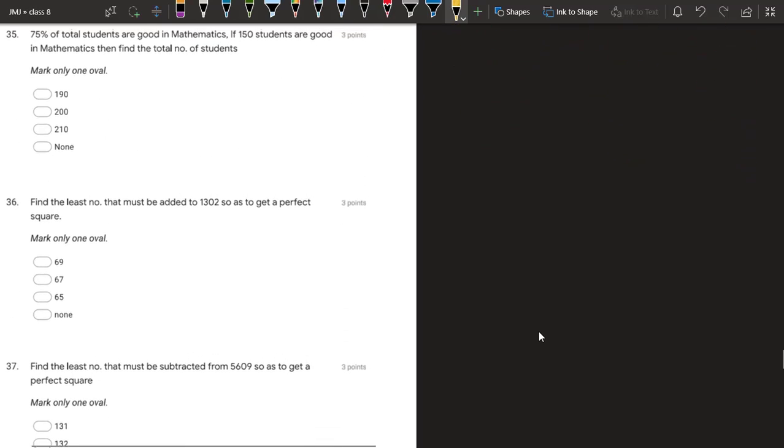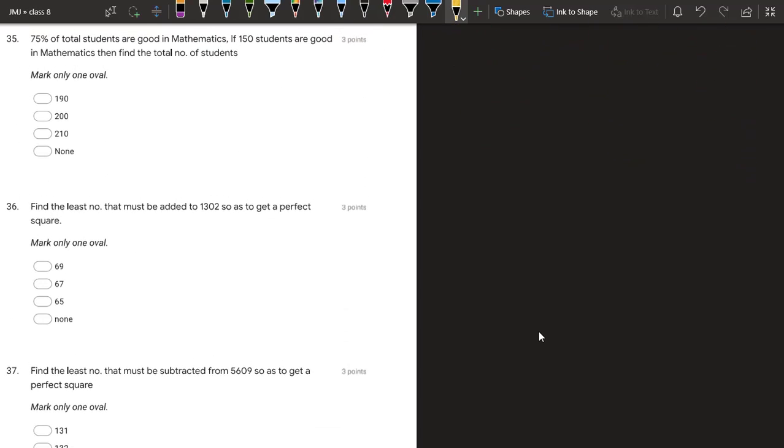Question 35. 75% of total students are good in mathematics. If 150 students are good in mathematics, then find the total number of students. So let total students be x. It is given that good in mathematics are how much? 75%. This is in percentage. In value,